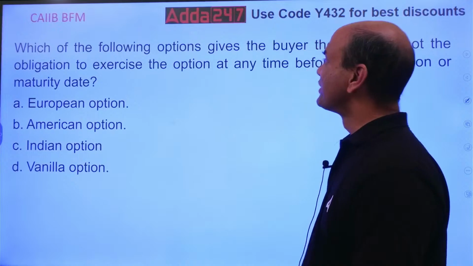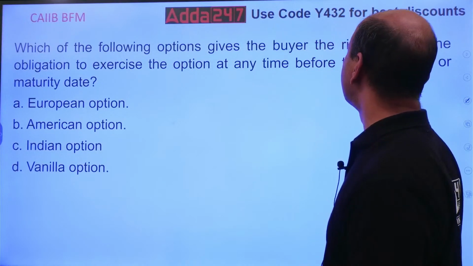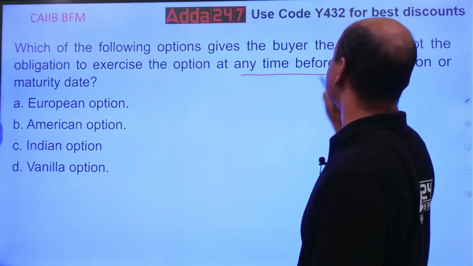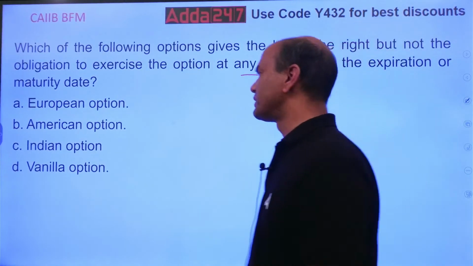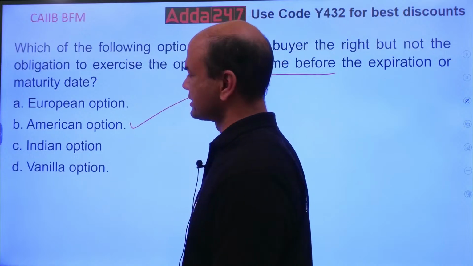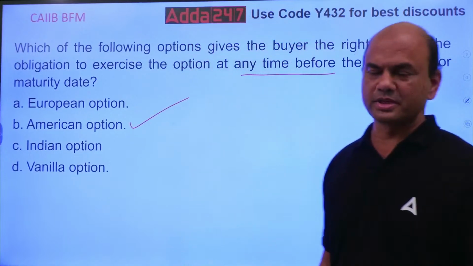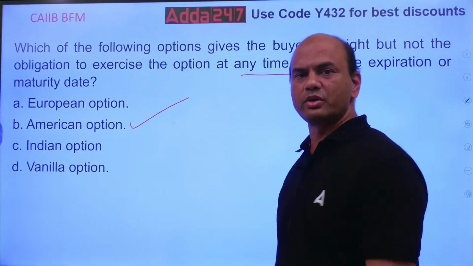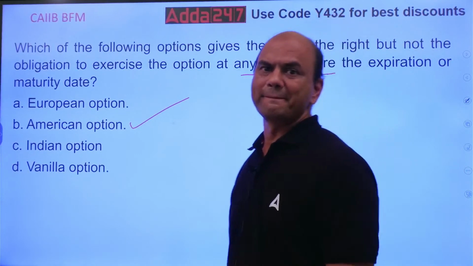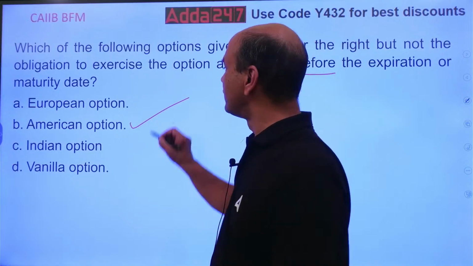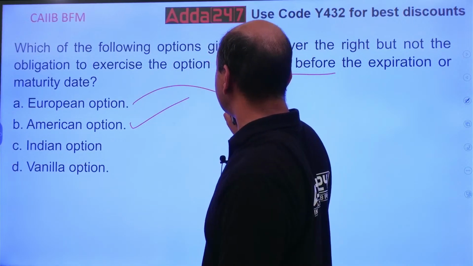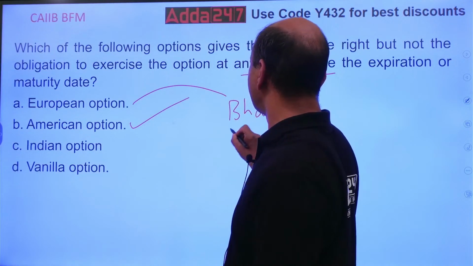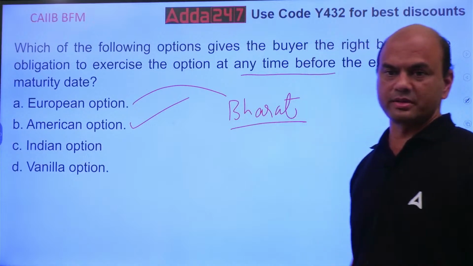Okay? So now, which of the following options gives the buyer the right but not the obligation to exercise the option at any time before? So the option over here is actually the American option. American option can be exercised at any time before the maturity date. In our country, Bharat, we follow the European option.